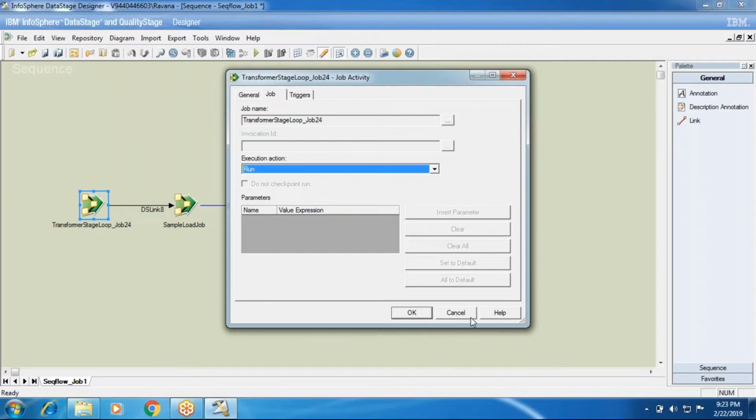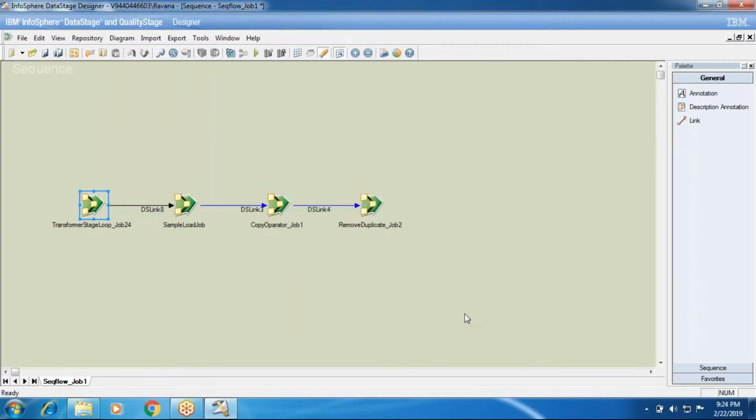First of all, in one of the sessions we discussed sequencers, and we saw that when one job is aborted and I try to run again without compiling, it is not able to run. It is aborting the sequence. I made a note saying please note this point. We will discuss this in the next sessions.